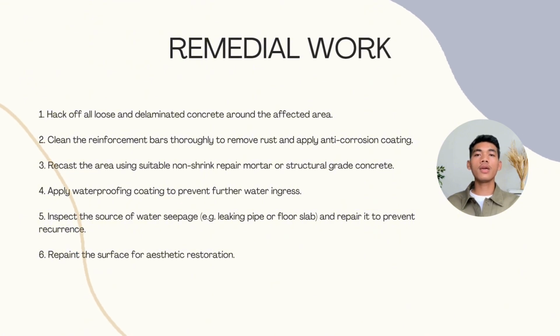Remedial work. Hack off all loose and delaminated concrete around the affected area. Clean the reinforcement bar thoroughly to remove rust and apply anti-corrosion coating. Recast the area using suitable non-shrink repair mortar or structural grade concrete. Apply waterproofing coating to prevent further water ingress. Inspect the source of water seepage, for example, leaking pipe or floor slab, and repair it to prevent recurrence. Repaint the surface for aesthetic restoration.